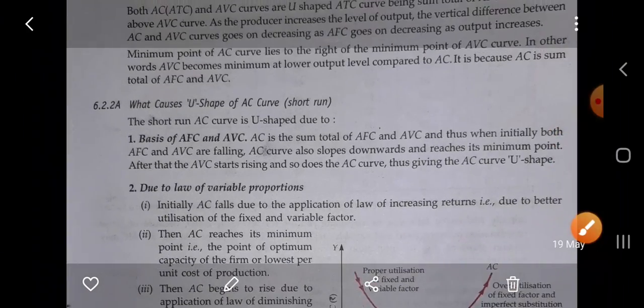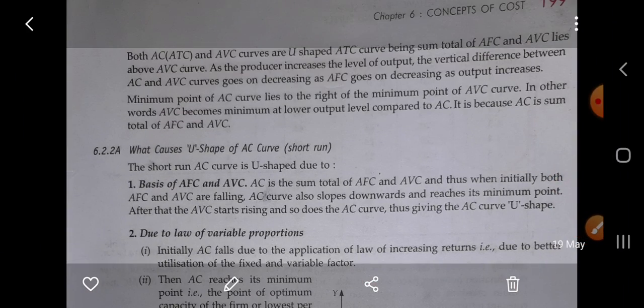In other words, AVC becomes minimum at a lower level of output compared to AC.